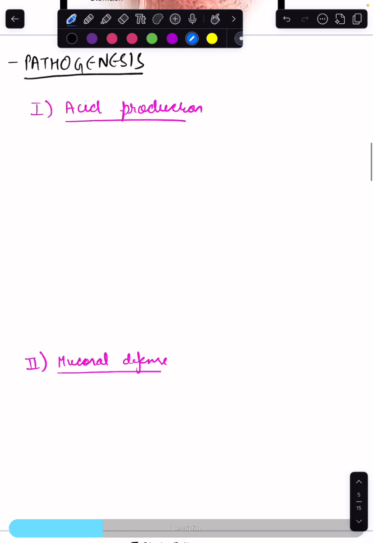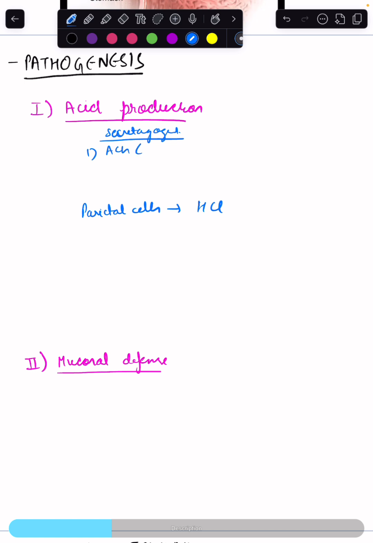Pathogenesis of peptic ulcer disease involves two main processes. One is the increased acid production, and second is the damage to the mucosal defense. In stomach, we have the parietal cells or oxyntic cells, which produces the acid, hydrochloric acid. Now, there are secretagogues present, which increase the acid production. These secretagogues include the acetylcholine secreted by the vagus nerve. Second is the histamine secreted by the enterochromaffin cells of the stomach. Then increased gastrin production by the G cells. These all will lead to increased acid production by the parietal cells.